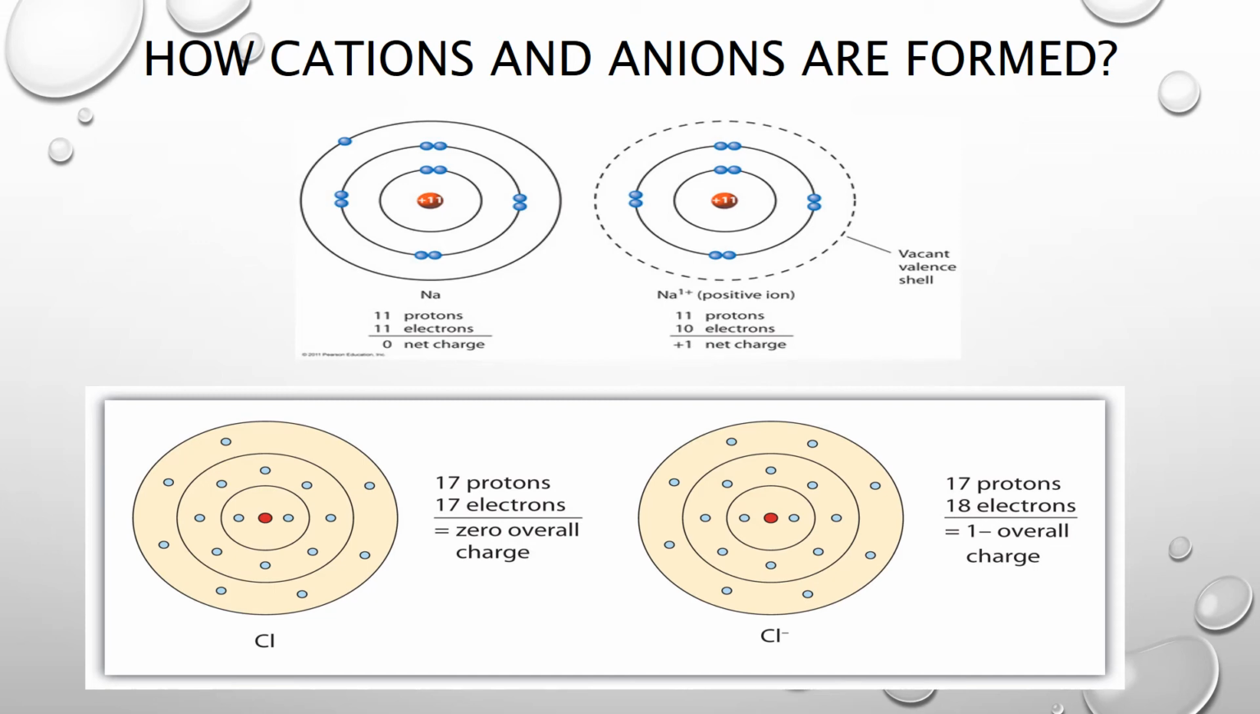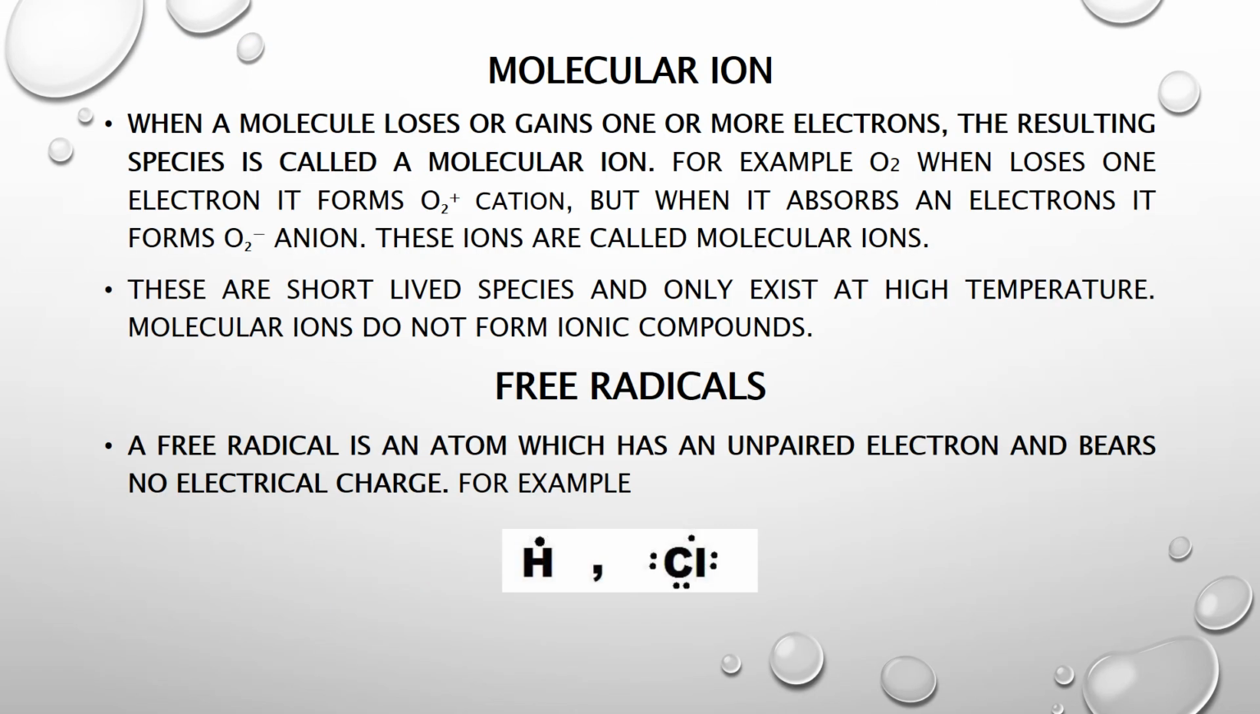Now the overall charge will be -1 because 17 protons carry the positive charge and 18 electrons have the negative charge. So the overall charge will be -1. It means the chloride ion carries the -1 charge. In this way, cations and anions are formed. Cations are formed when an atom loses an electron, and anions are formed when an atom gains an electron. Ions are formed when an atom gains or loses an electron.